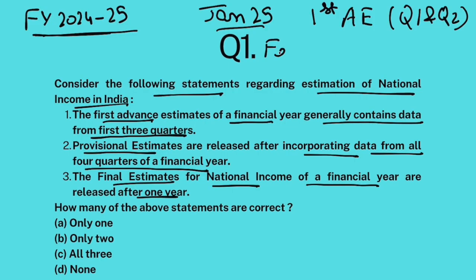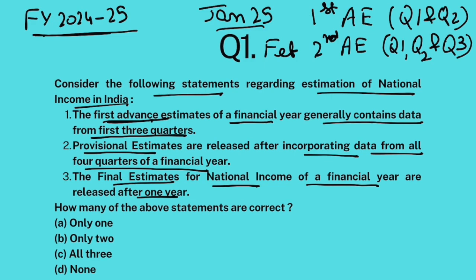Then in the month of February, we'll release second advance estimates because by that time data from quarter 3 would have also come. So you'll get to give better estimates. Okay. So first advance estimates of the financial year generally contains data from first 3 quarters, no, only first 2 quarters.